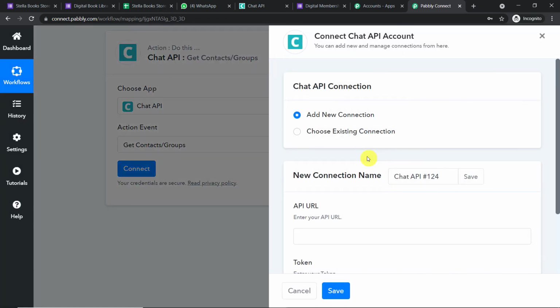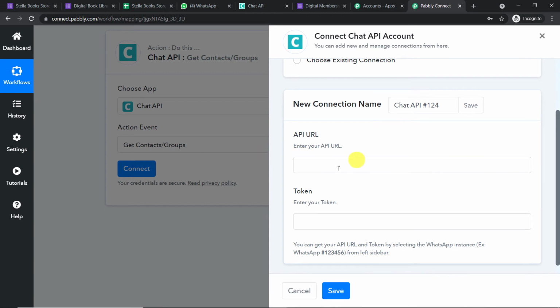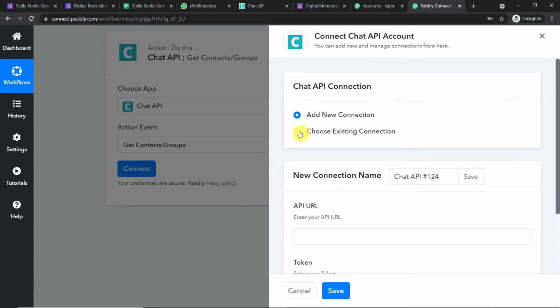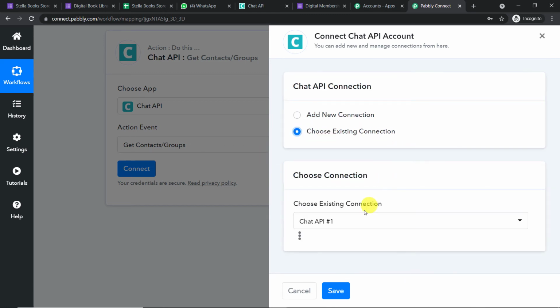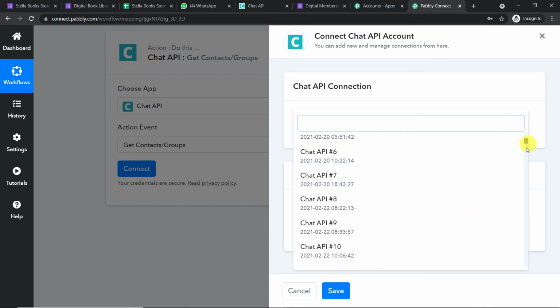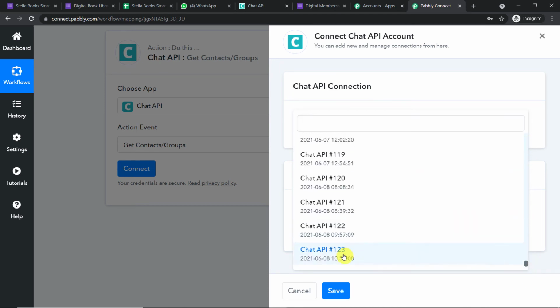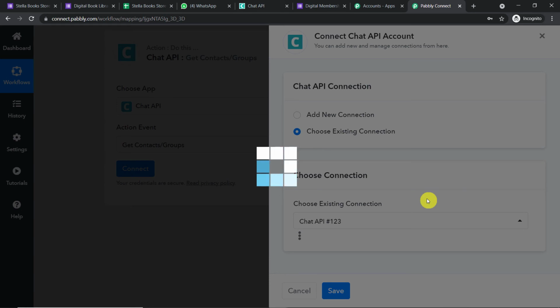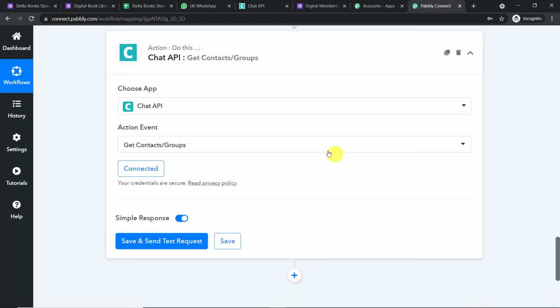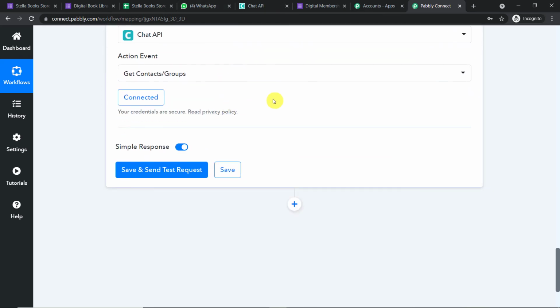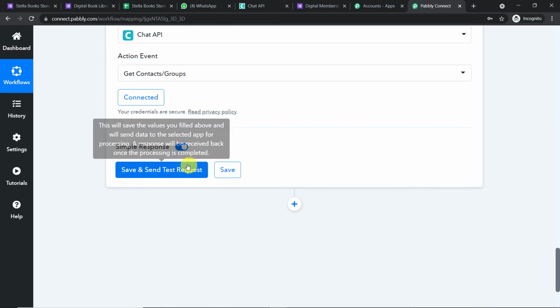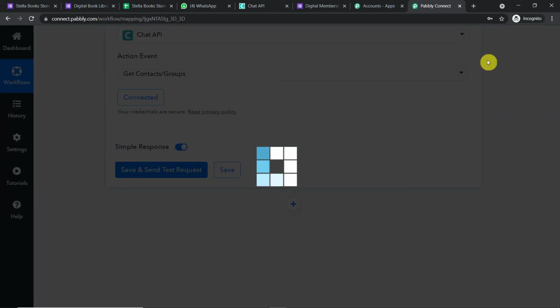Let me just click on connect. Now we don't have to fill the API URL and the token again and again. All you have to do is just click on choose existing connection, and this is the recently added connection, so that is hashtag 123, and let me just click on save. Just follow my steps. So basically the gist is we are just trying to send the data to this particular group. Okay, so now all you have to do is just click on save and send test request.